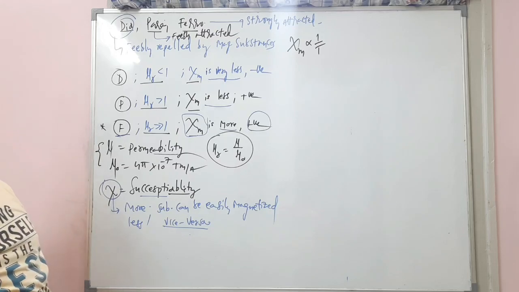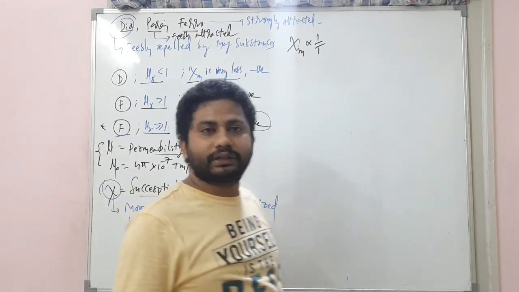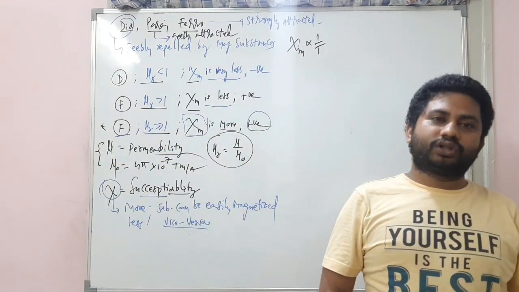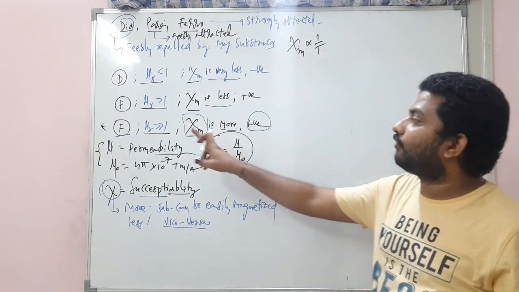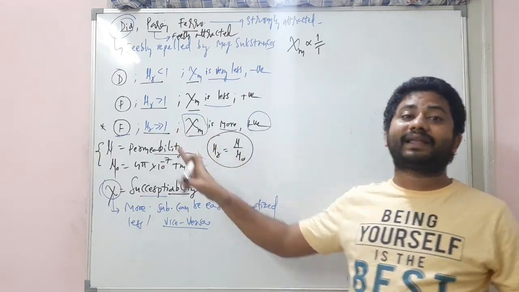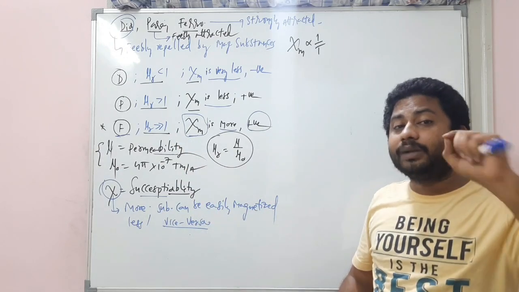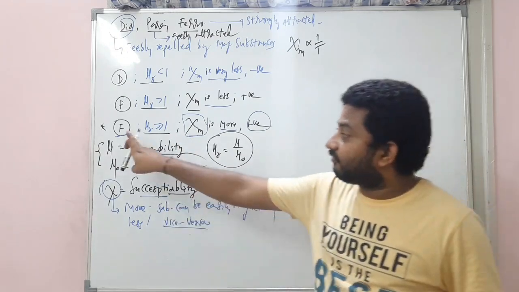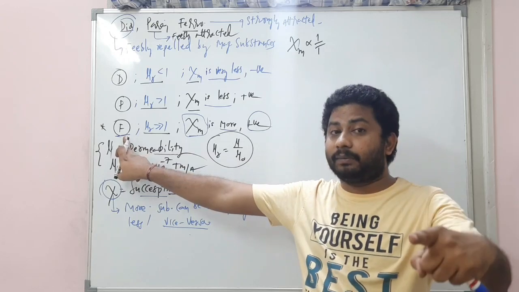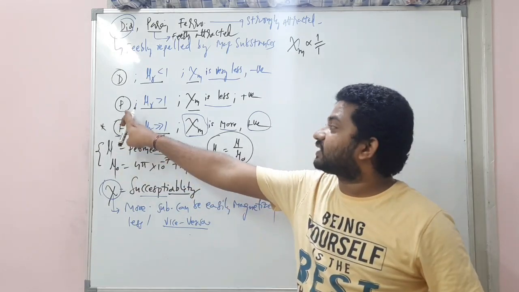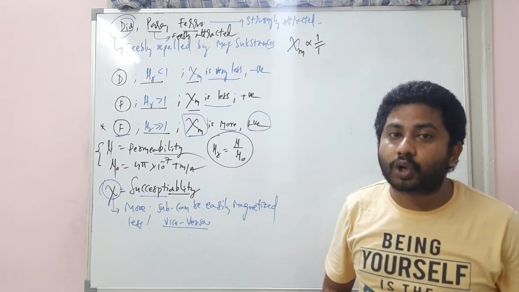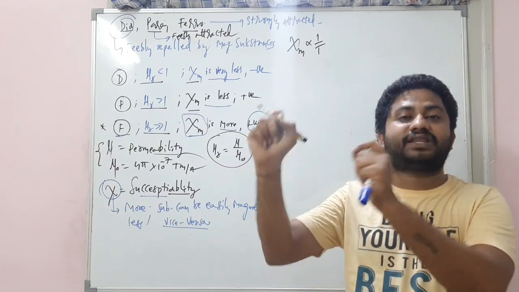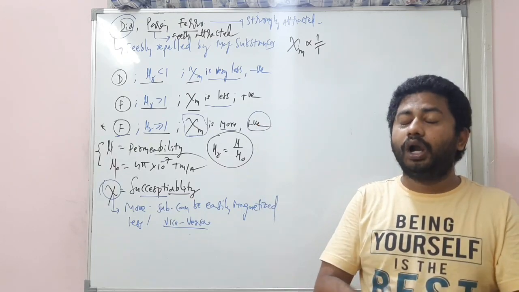At one point of time, the susceptibility of the ferromagnetic substance can become equal to the susceptibility of a paramagnetic substance. My dear students, I hope you got the point. When you keep on increasing the temperature of this ferromagnetic substance, at one particular temperature its susceptibility is equal to the susceptibility of the paramagnetic substance, and that temperature is called Curie's temperature. What is the temperature called?